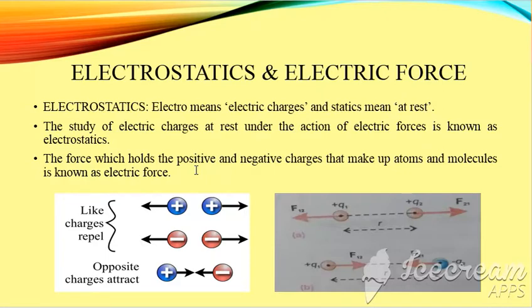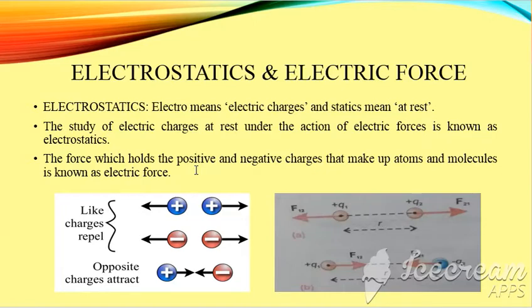The positive and the negative charges combine to form atoms, and then atoms combine to form molecules, and then molecules further combine to form compounds or very complex structures. It is only due to the presence of this electric force that we are in a composed form. Everything around us is in a composed form.